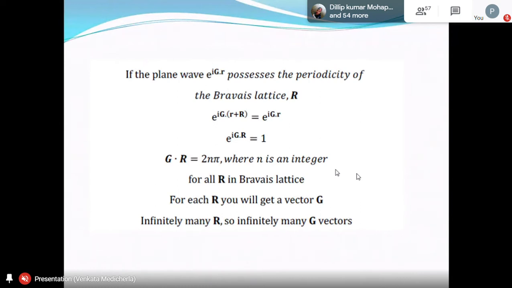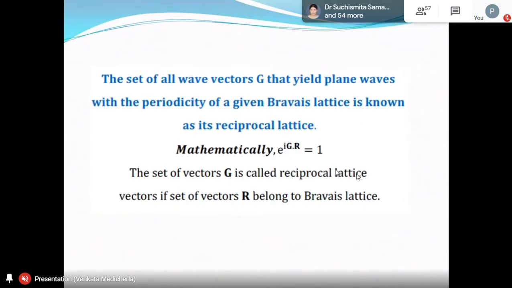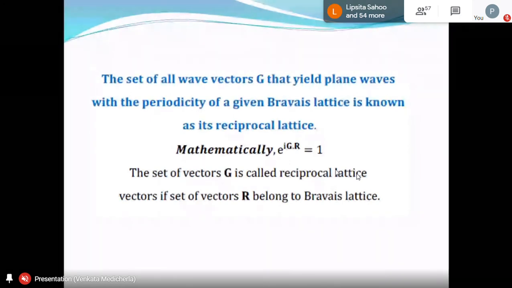Now that is defined. So the definition of the reciprocal lattice goes like this: the set of all wave vectors g that yield plane waves with the periodicity of a given Bravais lattice is known as its reciprocal lattice. This is the way you can define it after understanding this. The g originally started with the wave vector of the plane wave, that's why we call it the set of all wave vectors g. If you want to write it mathematically, it is simply e power i g dot R is 1, or consequently g dot R is equal to 2n pi also. But it is better to write it this way because we are saying it is a plane wave.